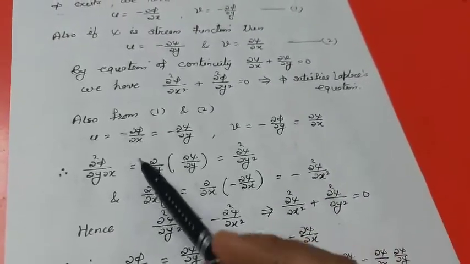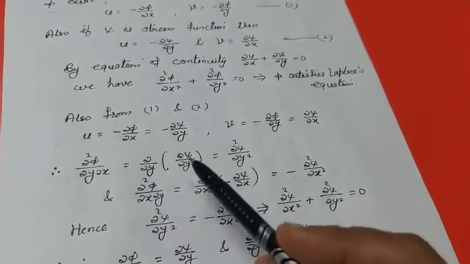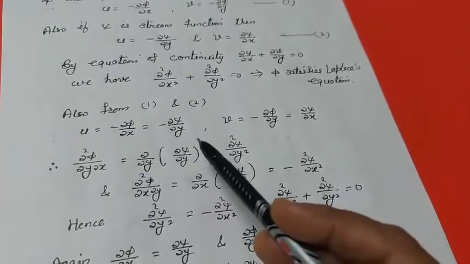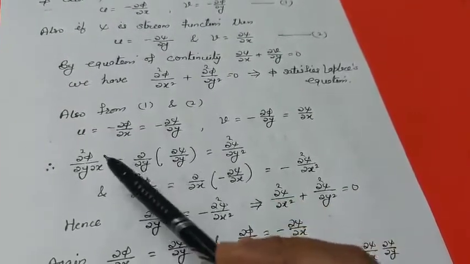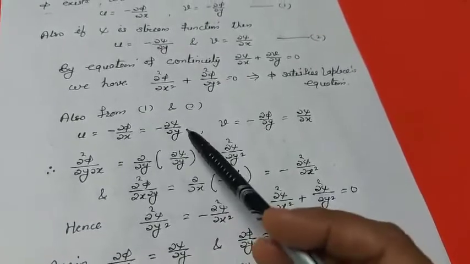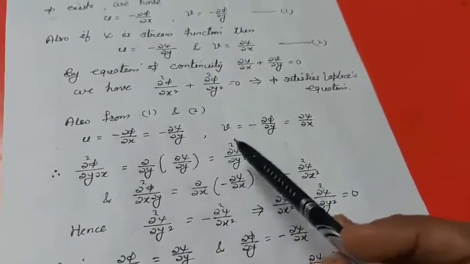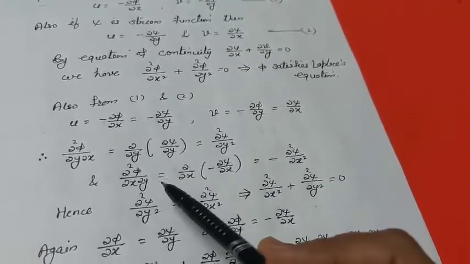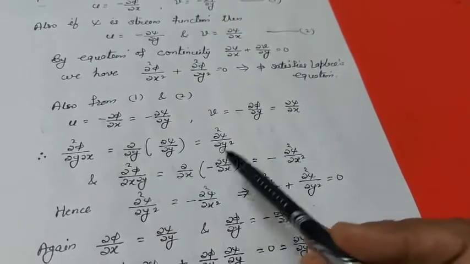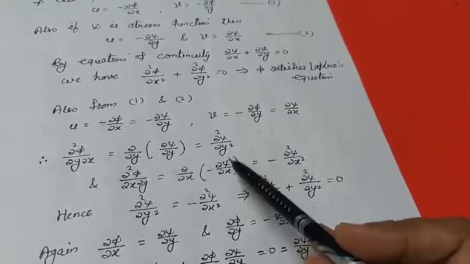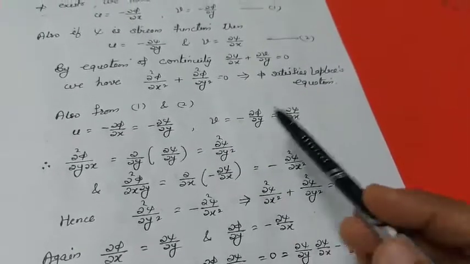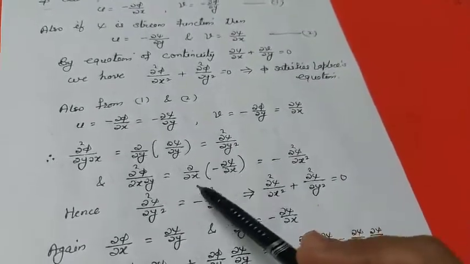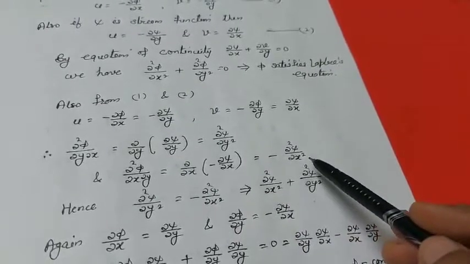Now del 2 phi by del y del x can be written down as del by del y of del phi by del x, because del phi by del x can be written down as del psi by del y, and this is del 2 psi by del y2. Also del 2 phi by del x del y can be written down as del by del x of del phi by del y, and del phi by del y is replaced by minus del psi by del x, and this is minus del 2 psi by del x2.